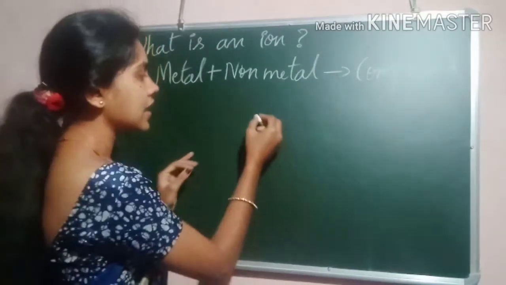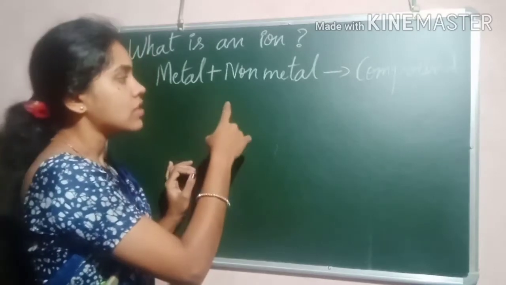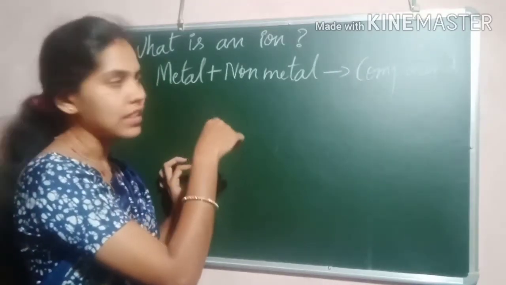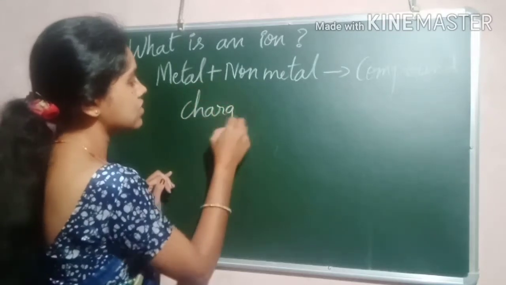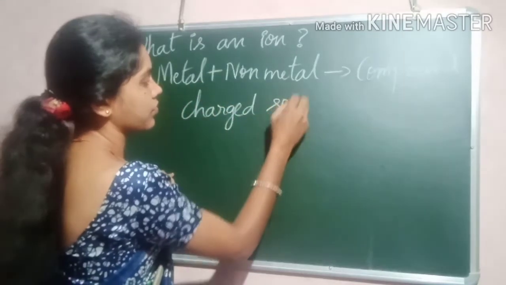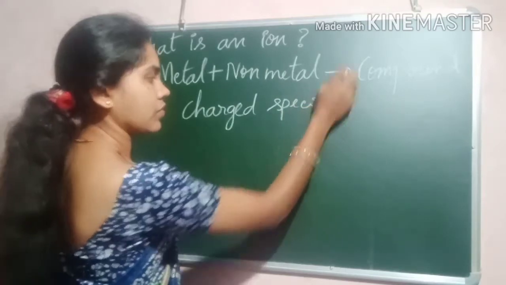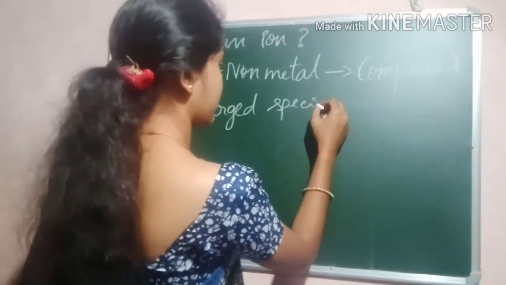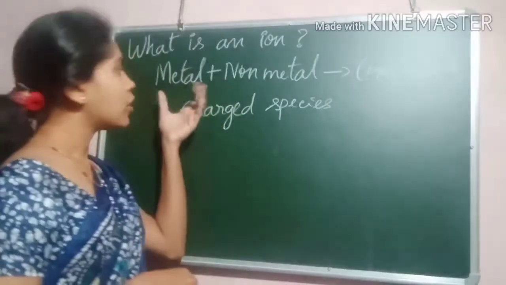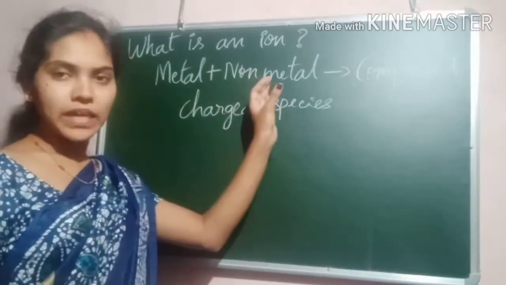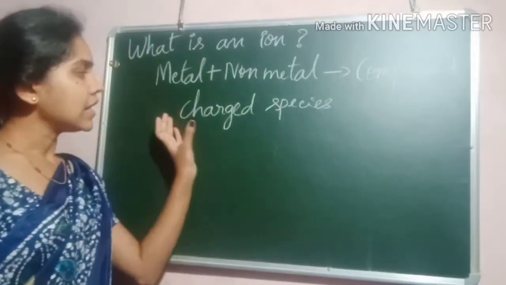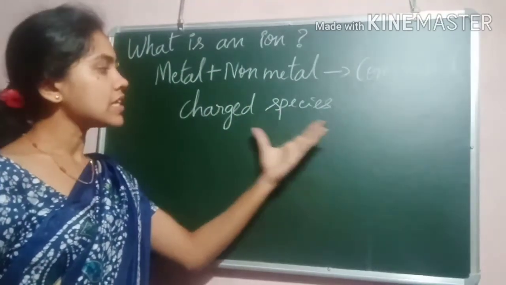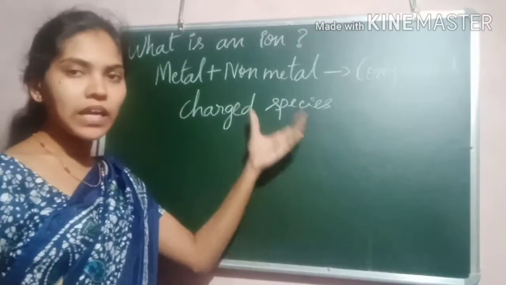This charged species is nothing but ions.